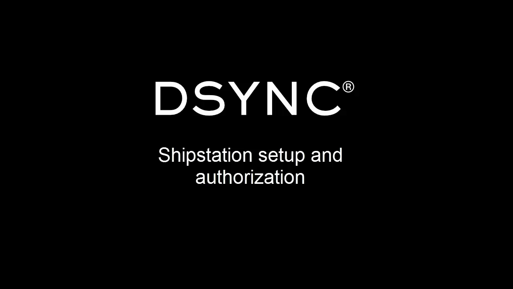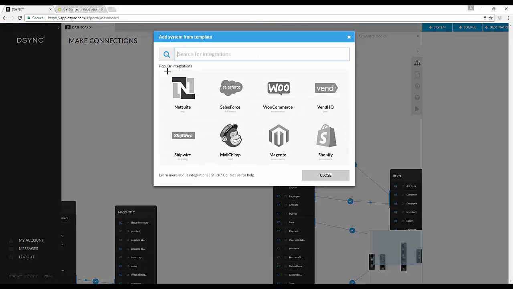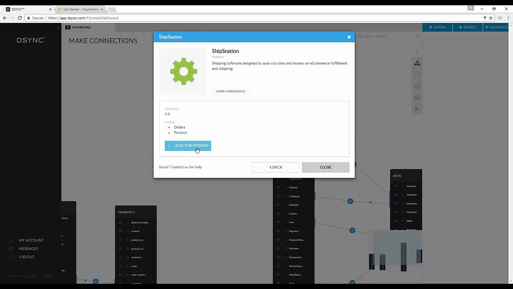To authorize Shipstation from your Desync dashboard, please follow these steps. Select Plus System. Click on Select from System Templates. From the drop-down list, select Shipstation. Select Add this system.